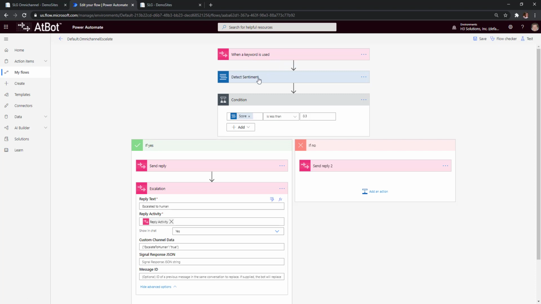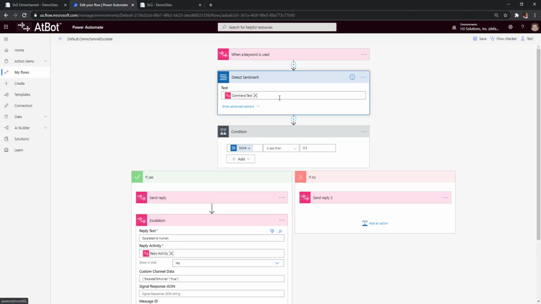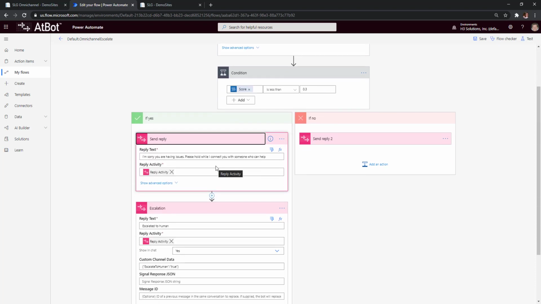So what it does is it runs through sentiment analysis, which is Cognitive Services Text Analytics. If the score of the sentiment is less than 0.3, which Microsoft documents as what would constitute a negative sentiment, we tell them, I'm sorry, you're having issues. Let me connect you with someone who can help.